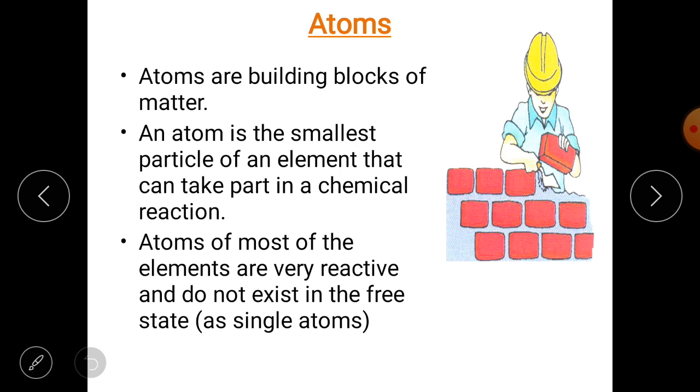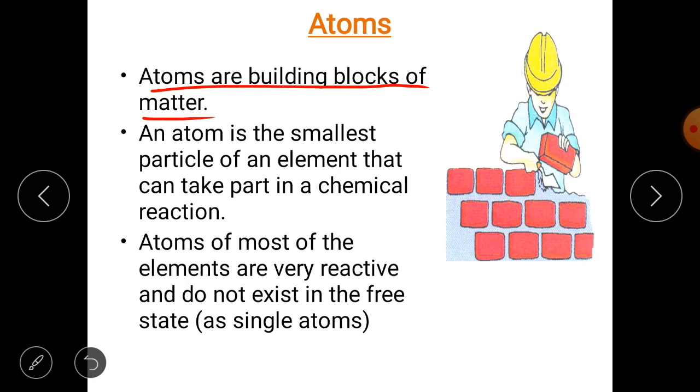So let's see. Just as all houses are made up of bricks, in the same way all matter is made up of atoms. Thus, we can say that atoms are the building blocks of all matter. So, this is the first point which I have written: atoms are the building blocks of matter.